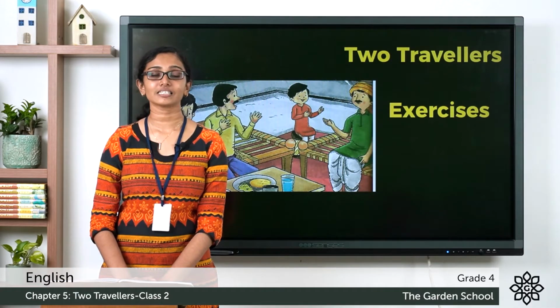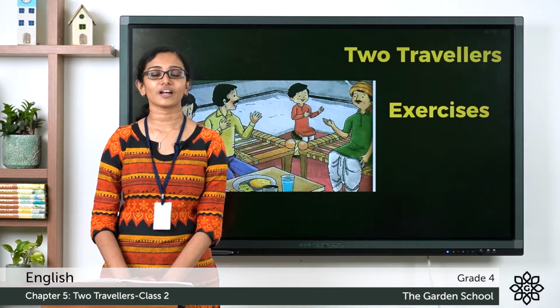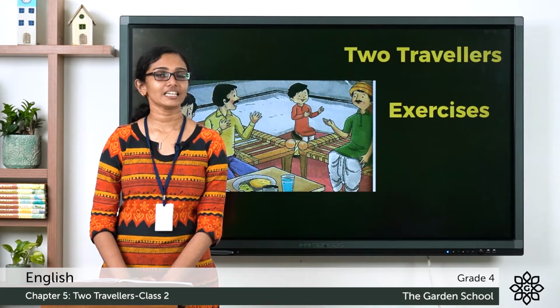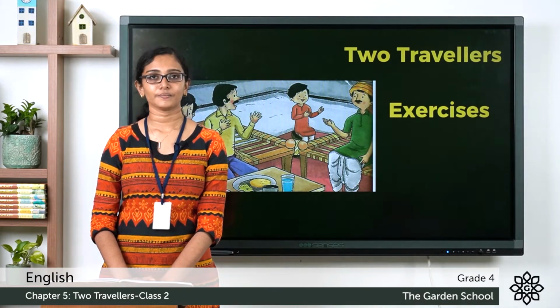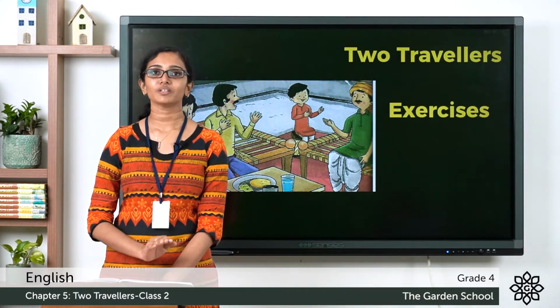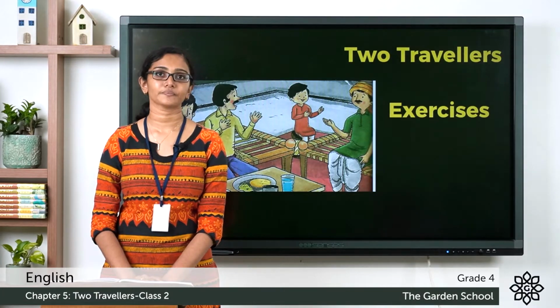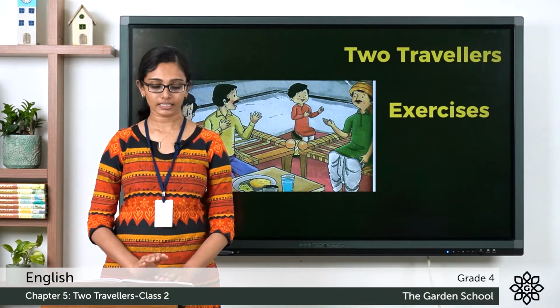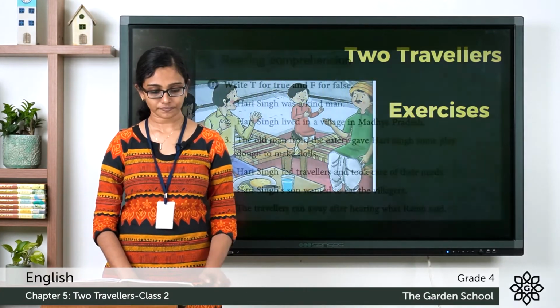In the previous class, we learned the story Two Travelers. Today, let's see the exercises from the chapter. All of you please take your English reader and turn to page number 78. And I hope you have already read the story once again. Now, the first set of exercise is reading comprehension.